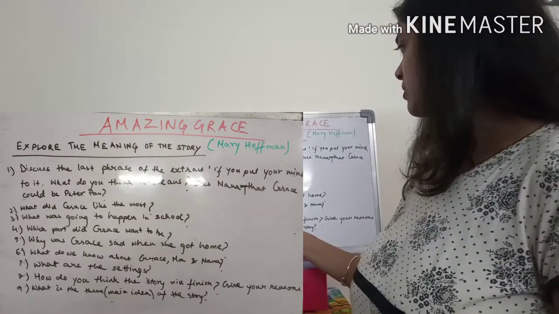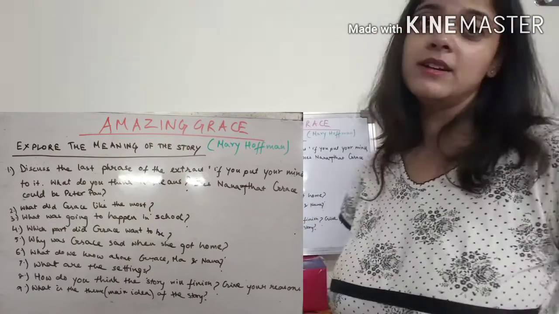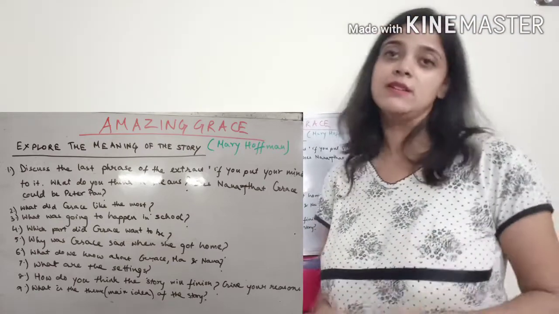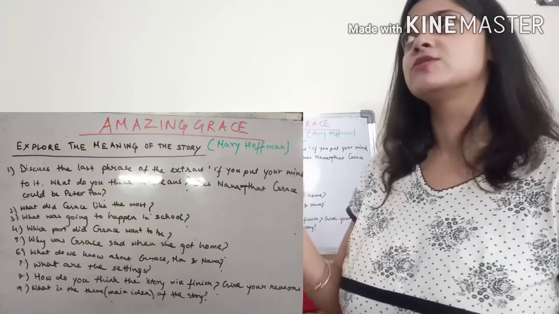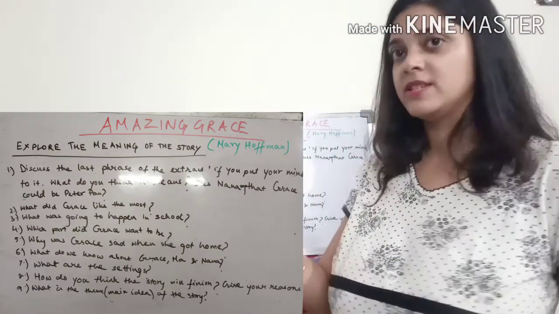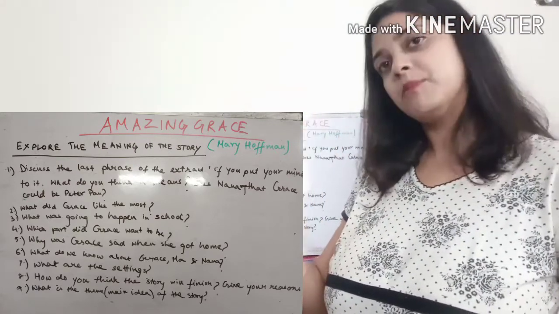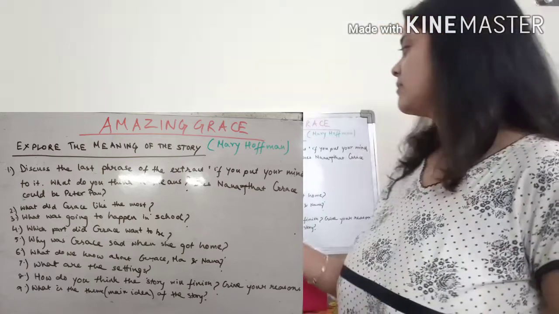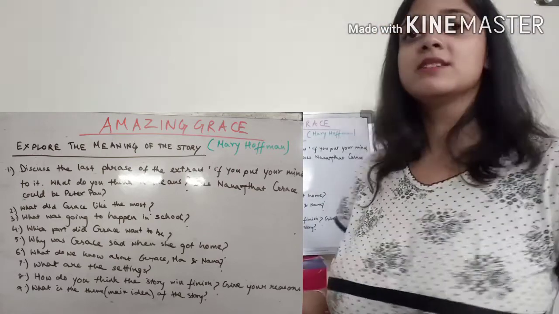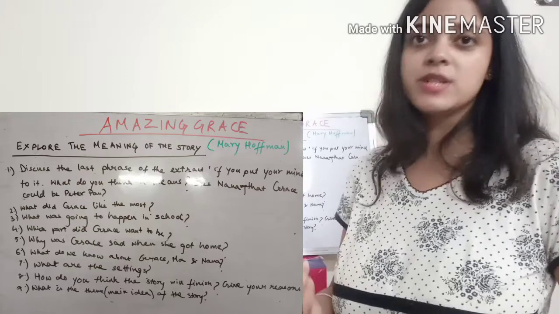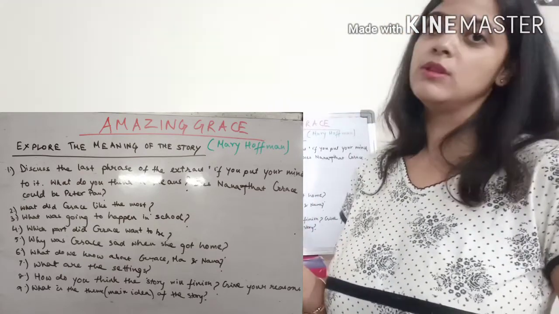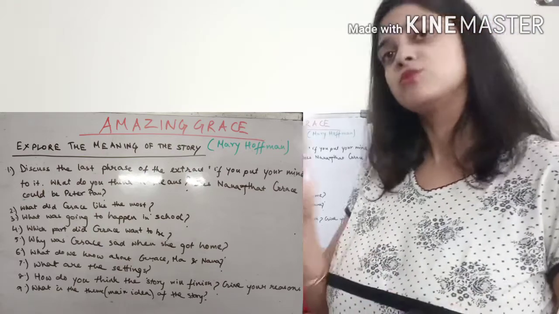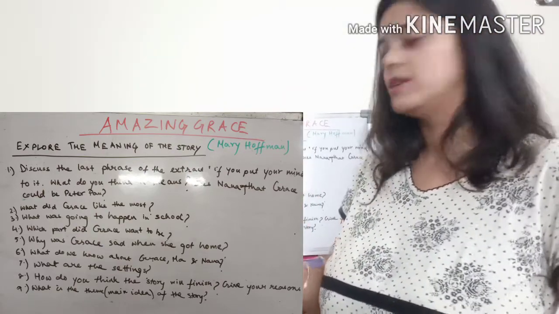What do we know about Grace, Ma and Nana? Here you can have your own analysis. Each one of you can have a different picture of these three characters, Grace, Nana and Grace's mom. What are the settings? Clearly there are two settings in the story. One is Grace's home and the other is the school. The story takes place in two parts, Grace's home and school.